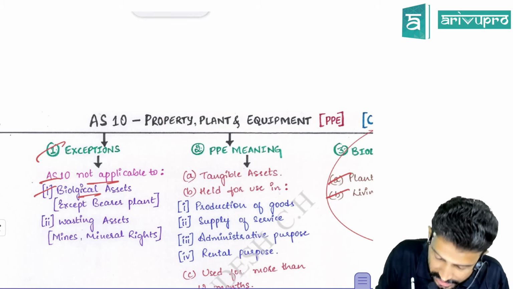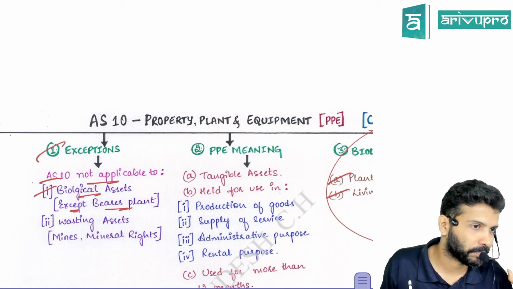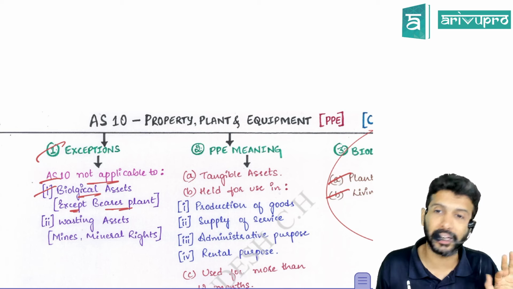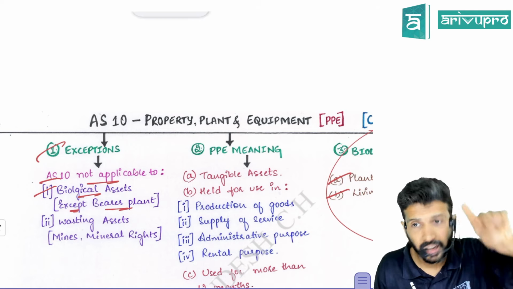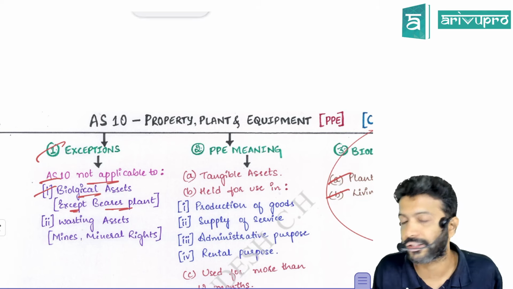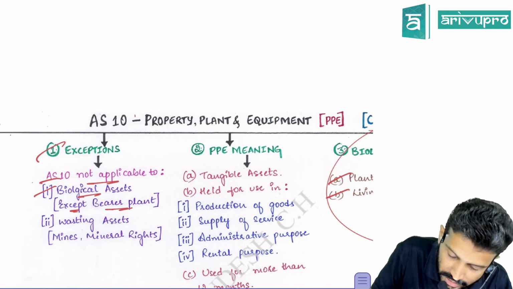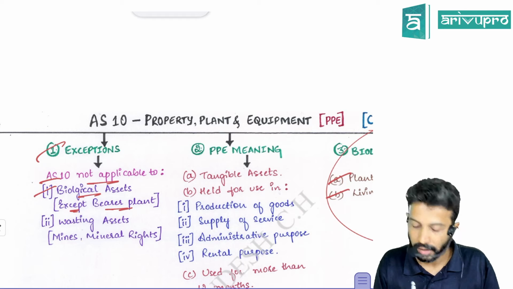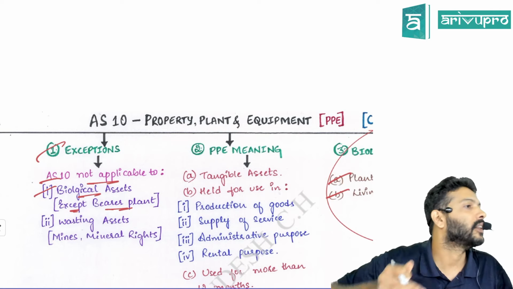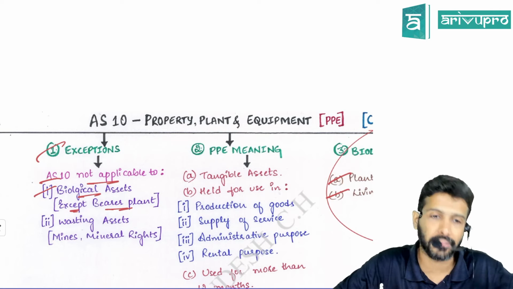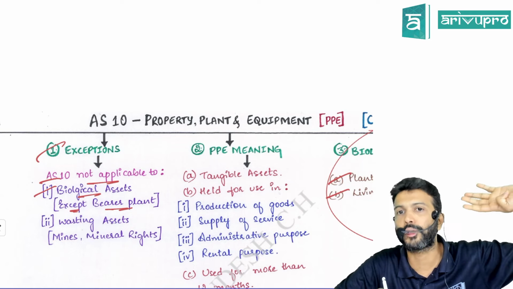But one check over here: except bearer plant. They're saying an exception to the exception, which means applicability or inclusion. Meaning for bearer plant, AS10 is applicable. For other biological assets, meaning other plants and other animals, it will not be covered under AS10. Did we understand this, people? What a bearer plant is, I'll tell you one by one. So far, okay?